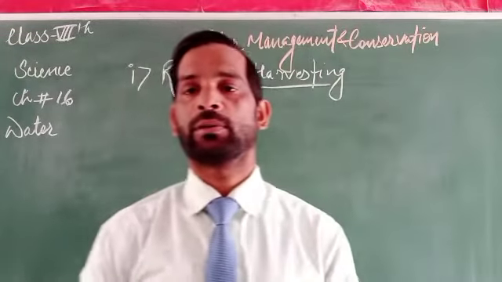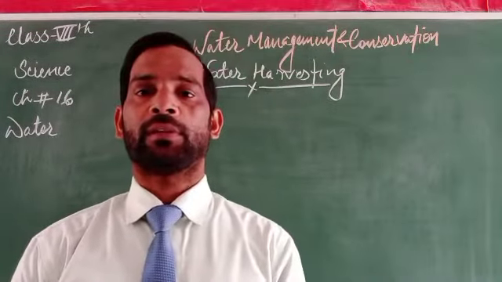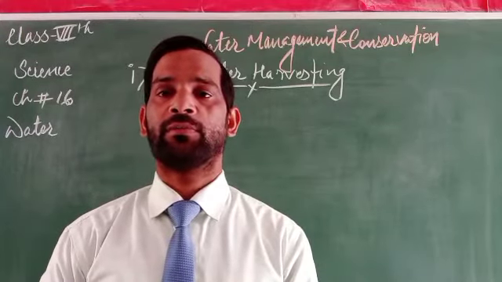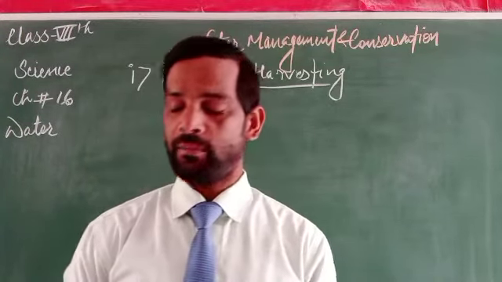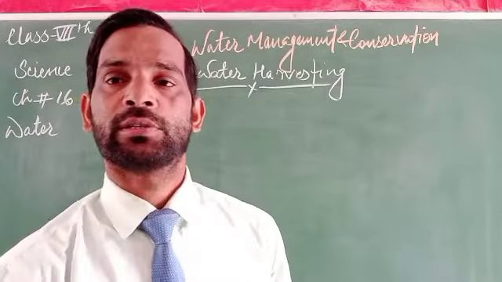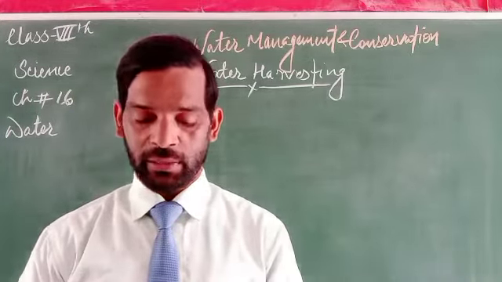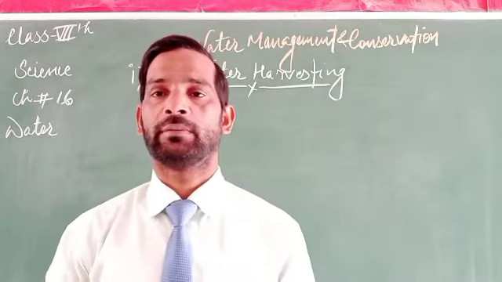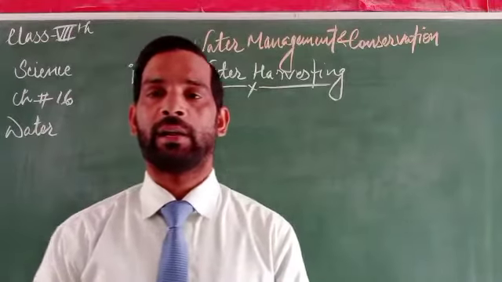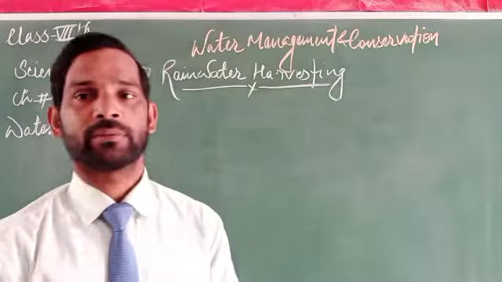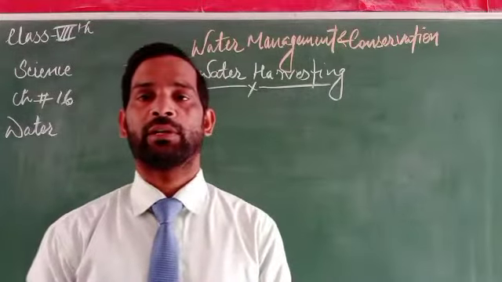Water harvesting is a type of system in which the water that arrives in the form of rain has to be stored in a pit or in a reservoir or a dam. That is conservation of water in that place.